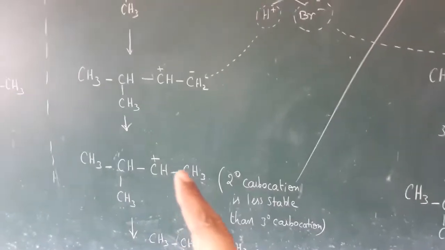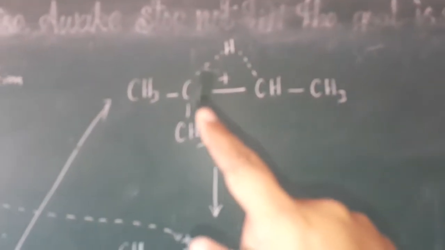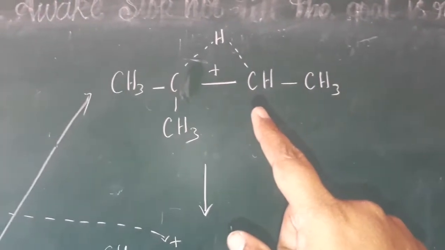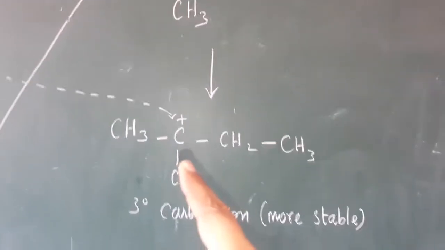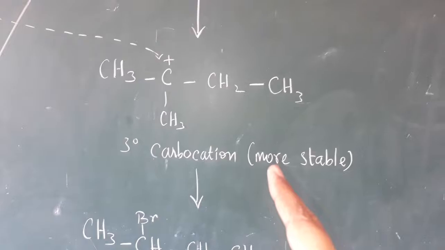Now see that in the 2-degree carbocation, the hydrogen on the third carbon shifts to the second carbon, so that we get the 3-degree carbocation here. Which one is more stable? The 3-degree carbocation.